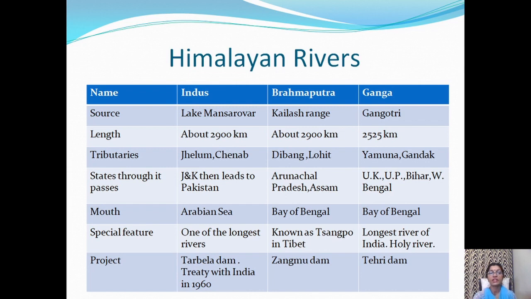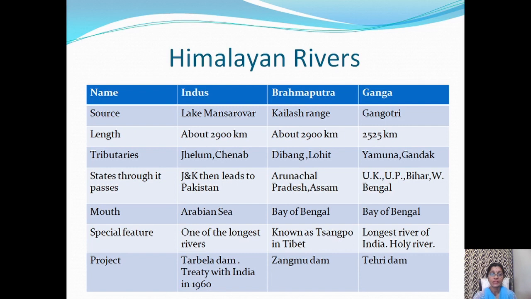Source, from where the river originates. Indus has its source in Lake Mansarovar. Brahmaputra in Kailash range near Mansarovar. Ganga in Gangotri glacier. Length of the river. Indus is nearly 2900 km long. Brahmaputra again near about 2900 km, and Ganga is approximately 2500 km long.